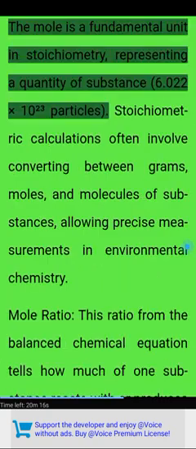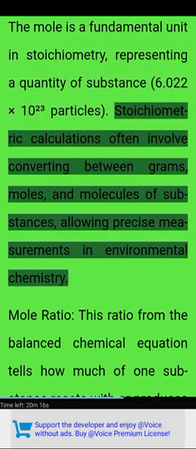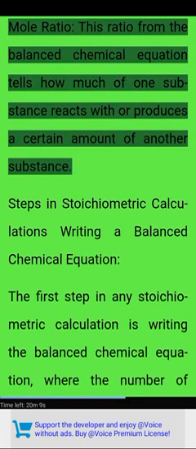Mole concept. The mole is a fundamental unit in stoichiometry, representing a quantity of substance, 6.022 times 10 to the power 23 particles. Stoichiometric calculations often involve converting between grams, moles, and molecules of substances, allowing precise measurements in environmental chemistry. Mole ratio. This ratio from the balanced chemical equation tells how much of one substance reacts with or produces a certain amount of another substance.